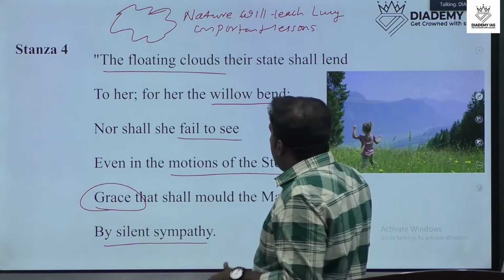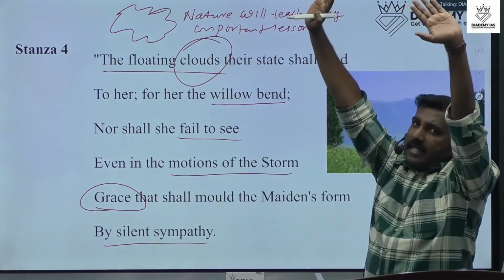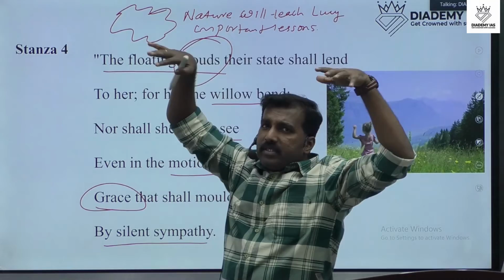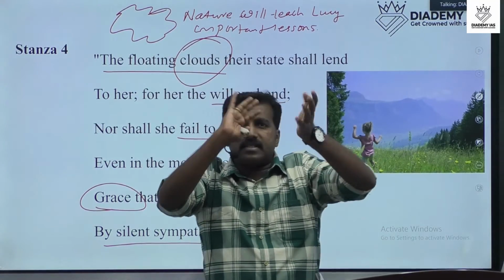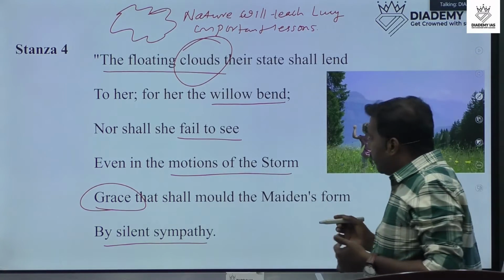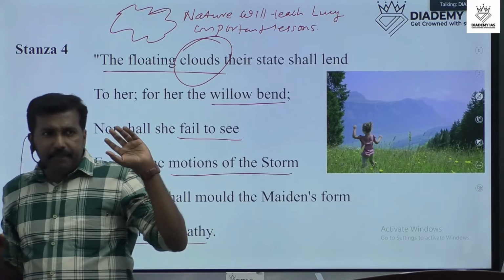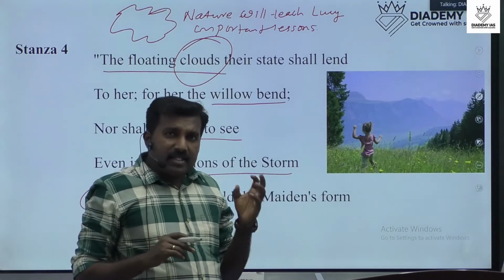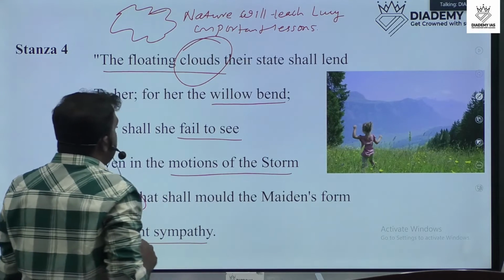The floating clouds. We know that floating clouds are very beautiful. Whenever we look into the sky, we can see the clouds moving. And the floating clouds, she is like a cloud. It's a comparison with the beauty of Lucy, because like a cloud in the sky, she looks very beautiful and charming.